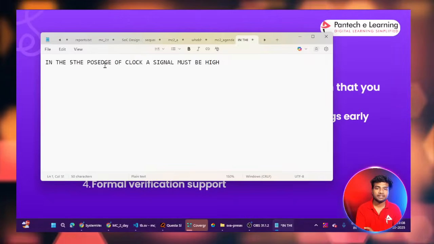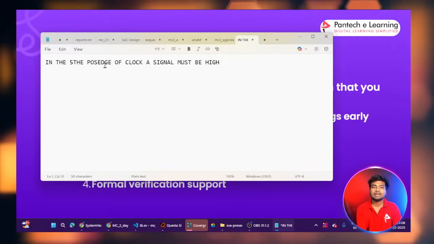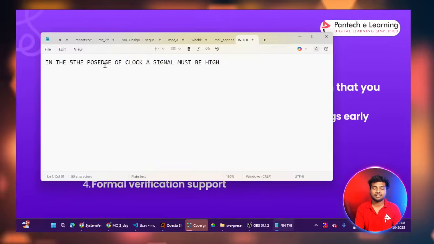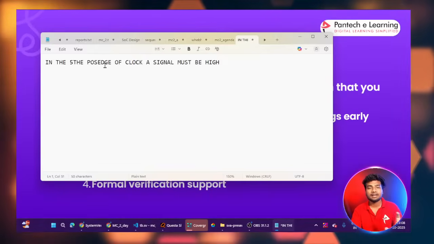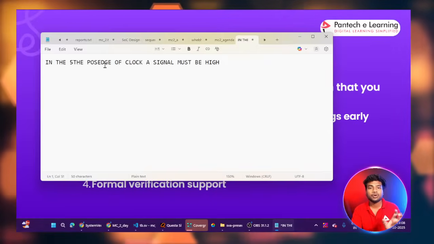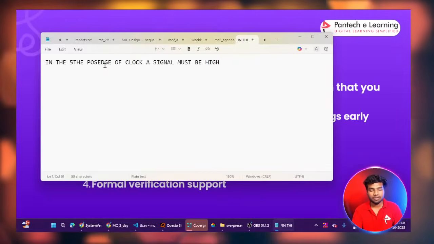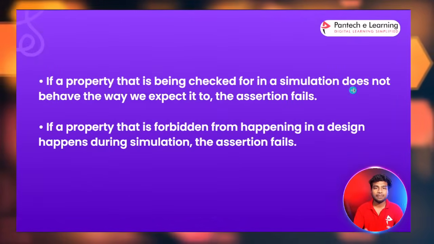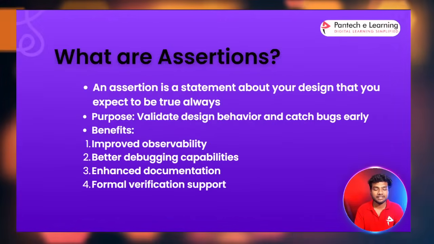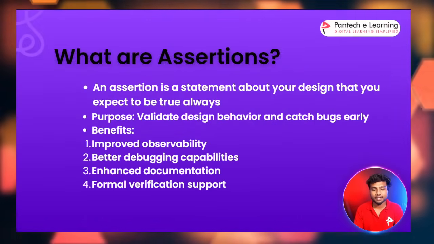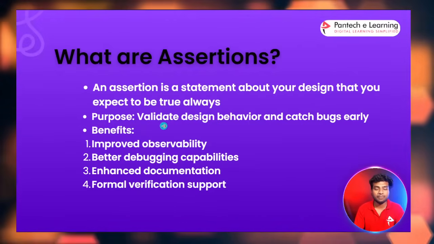If you want to check this condition, you can't check it by writing stimulus, so you have to use the assertion to check these functionalities. We can check some critical functionalities and critical logic in your design code by using the testbench or by writing assertions. Assertion is a very important topic, so we'll see it today. The benefits of assertion are improved observability, better debugging capabilities, enhanced documentation, and it is mostly used for formal verification support.